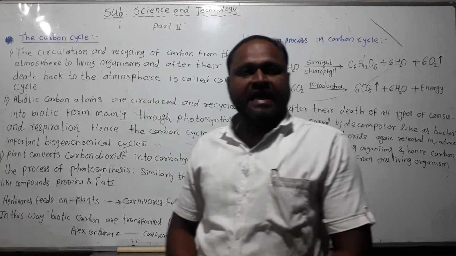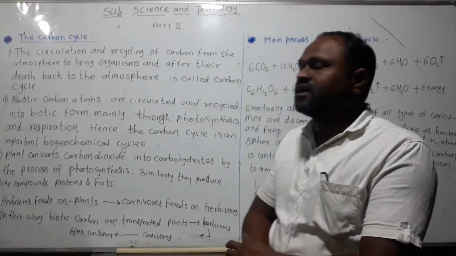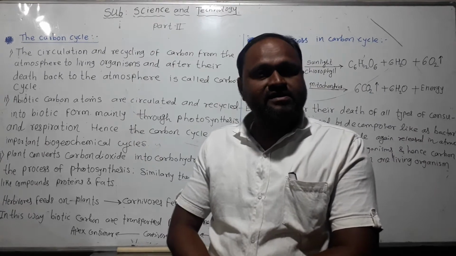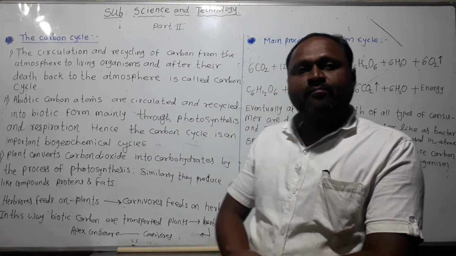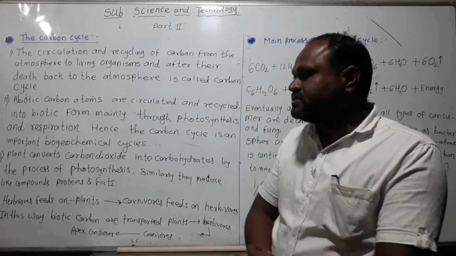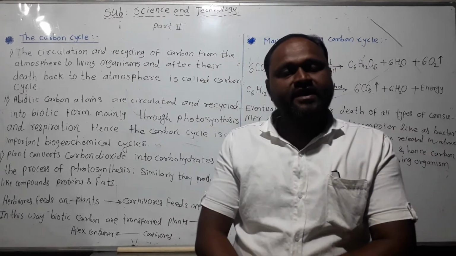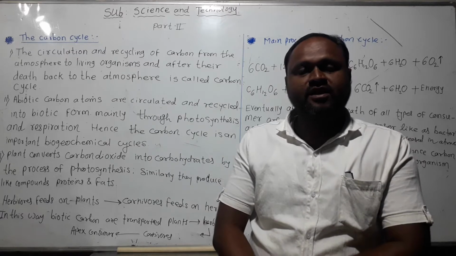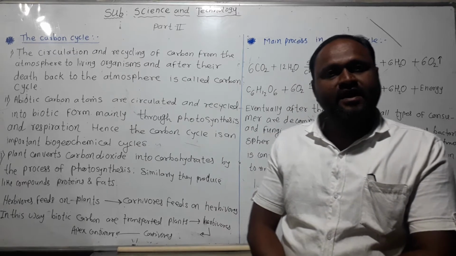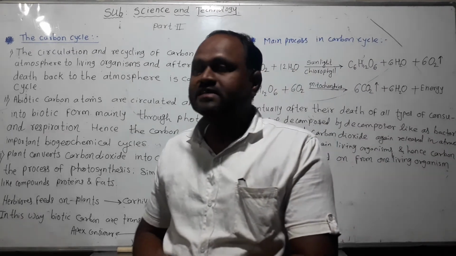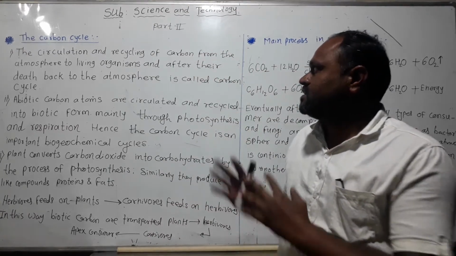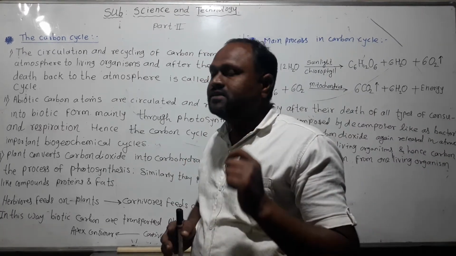Hello students, in the last lecture we discussed the topic of the biogeochemical cycle. What is meant by biogeochemical cycle? It is the cyclical flow of nutrients in an ecosystem, and it is called the biogeochemical cycle. Now today we start the carbon cycle.